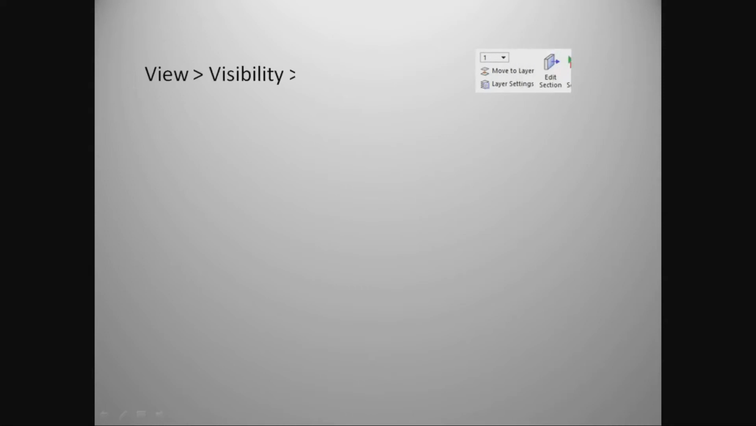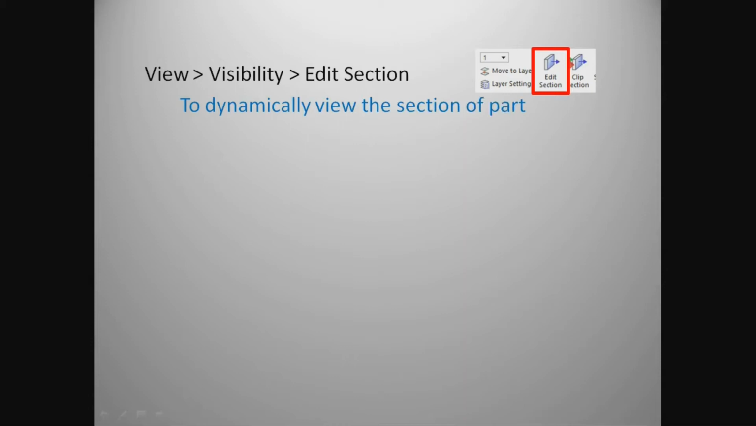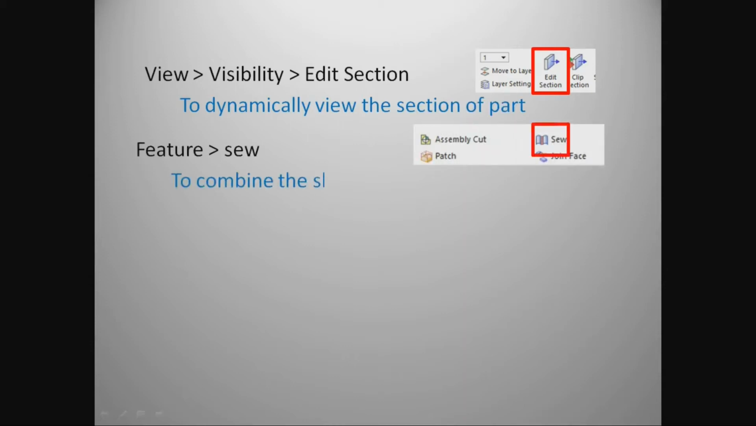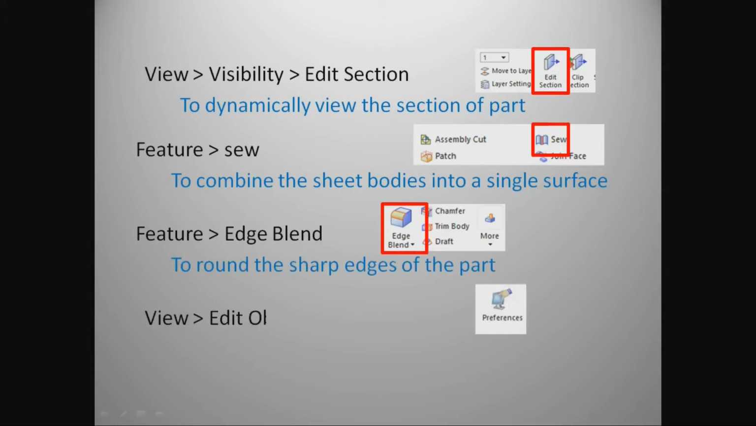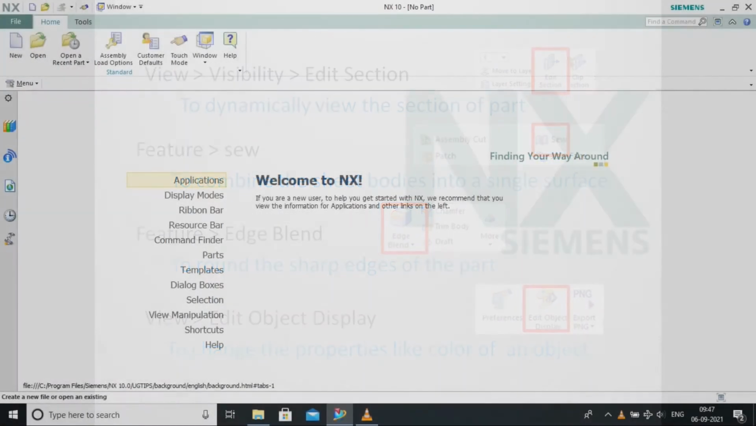View, visibility, edit section. To dynamically view the section of part. Feature, sew. To combine the sheet bodies into a single surface. Feature, edge blend. To round the sharp edges of the part. View, edit object display. To change the properties like color of an object.